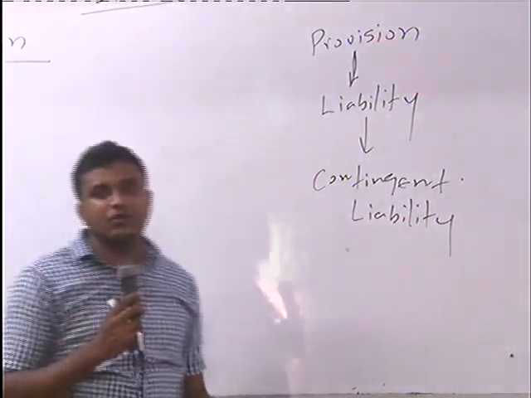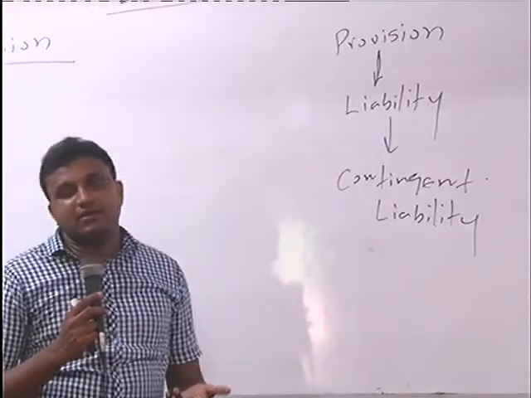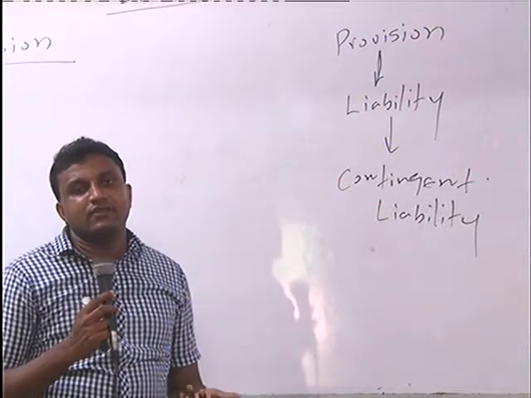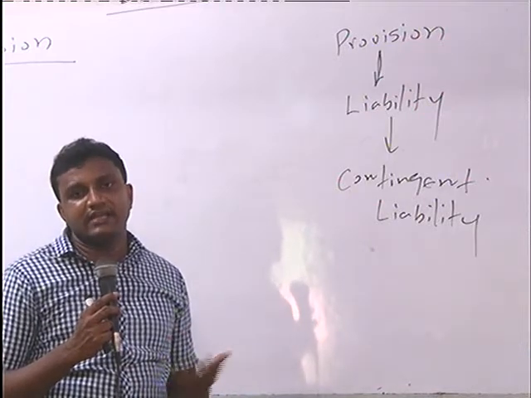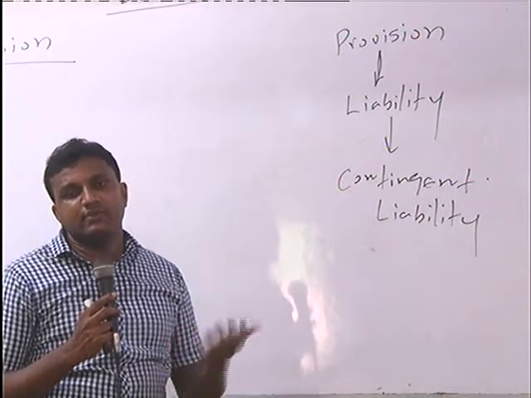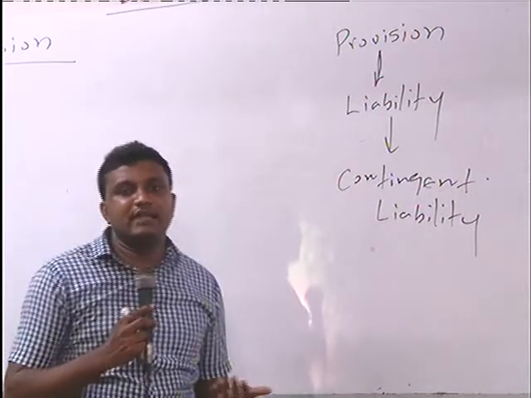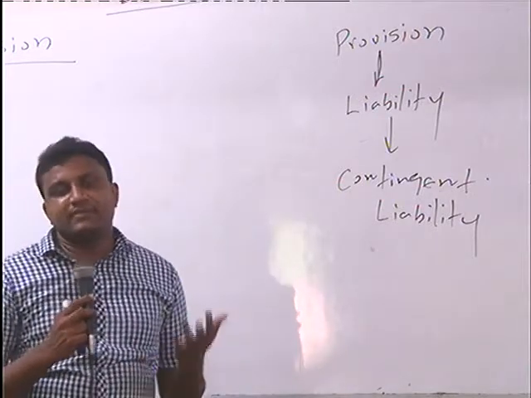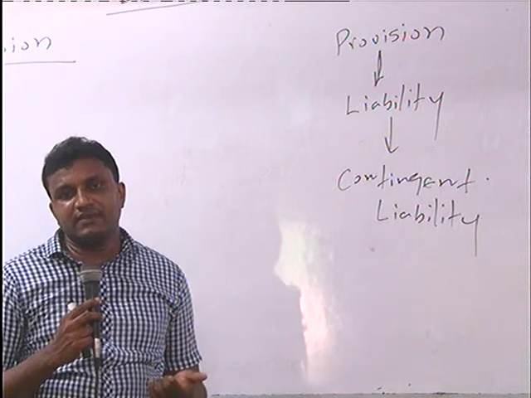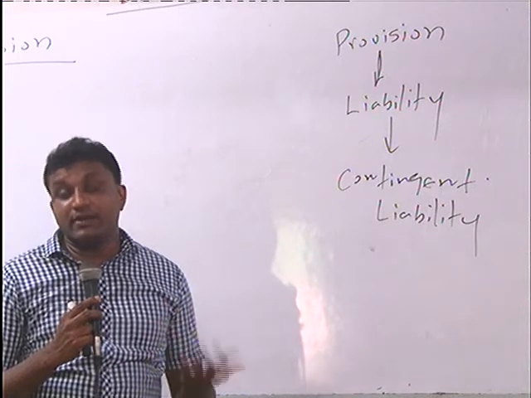That means bank loans, lease creditors, right? Debentures we can identify as a famous long-term debt. In short-term debt, that means current liabilities, we can identify creditors, accrued expenses, short-term loans, overdraft facilities.